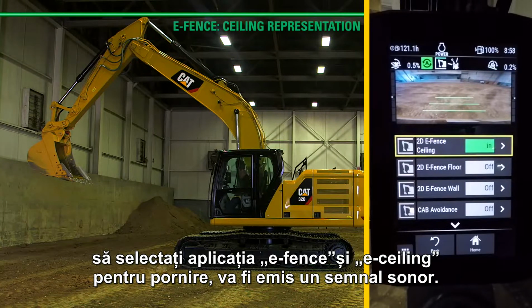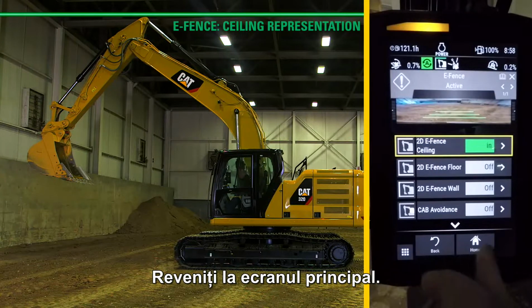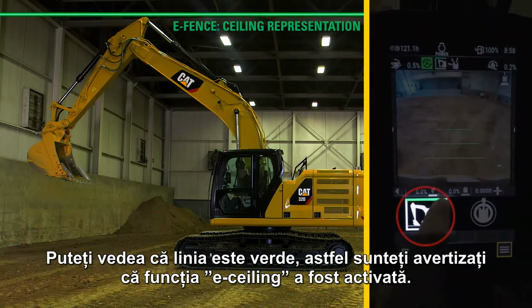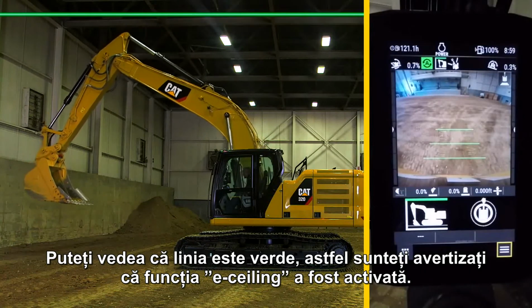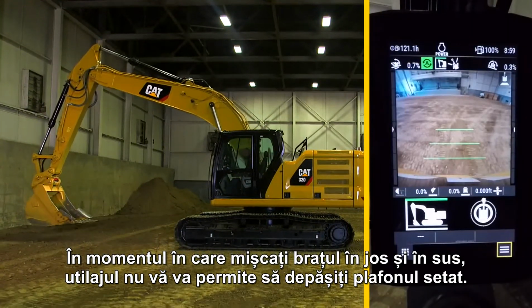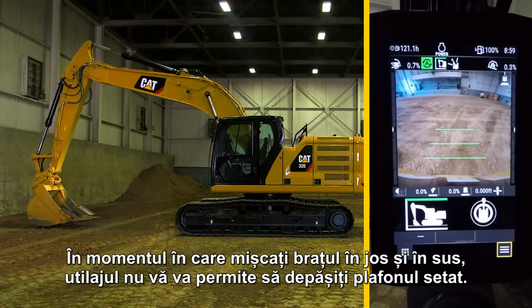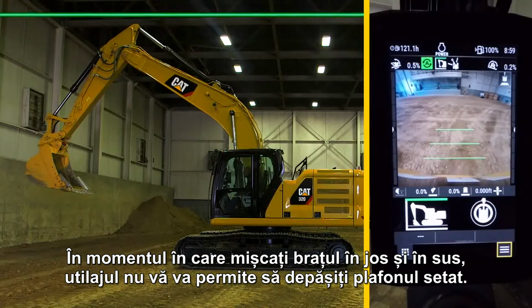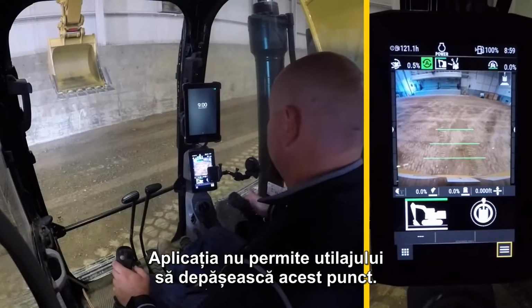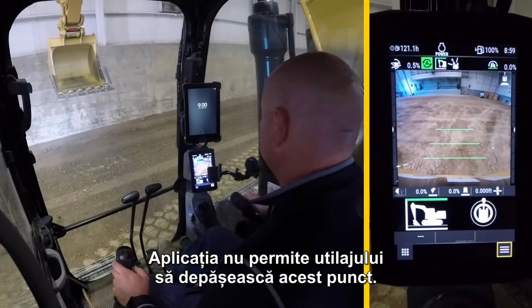You can hear the tone. Go back to the home screen. You can see the line is green, letting you know the e-ceiling feature has been activated. As you boom down, then back up, the machine will not let you go higher than that setting. It hydraulically stops the machine from going above that point.